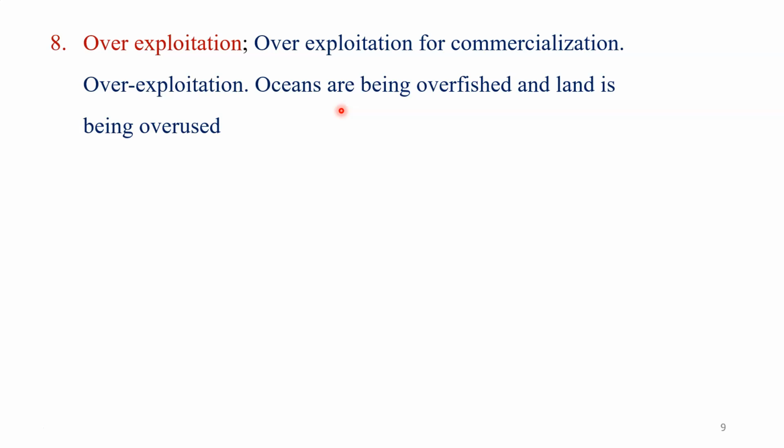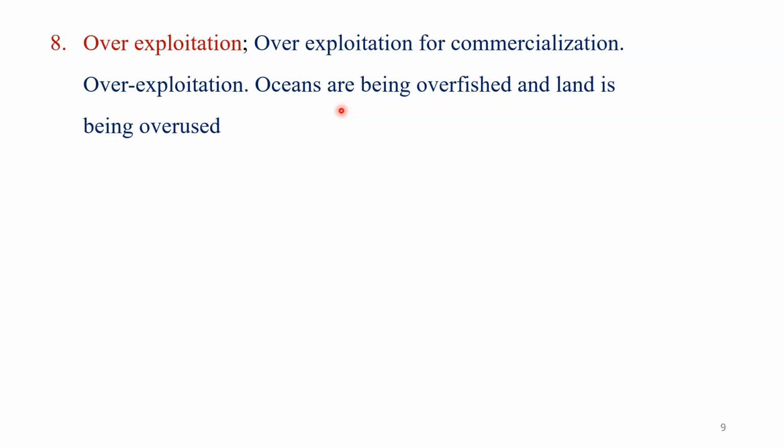We observe the same process in commerce: due to commercialization, day by day the rate of exploitation of natural resources is increasing. And you know that the forest is the main source of natural resources.